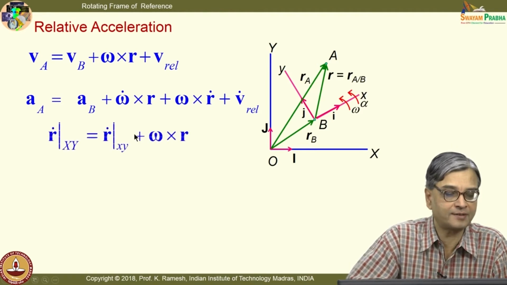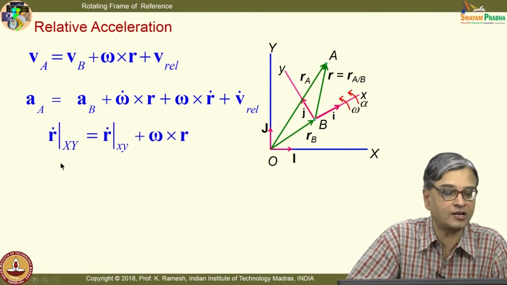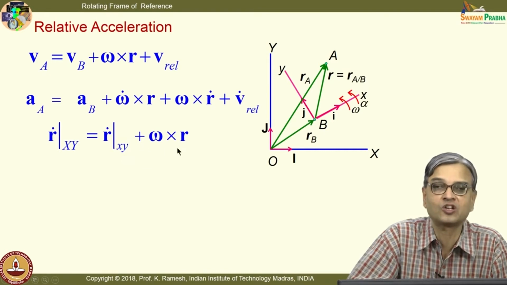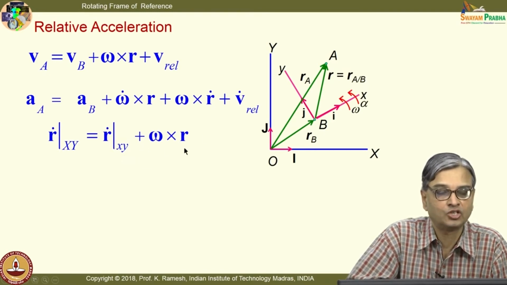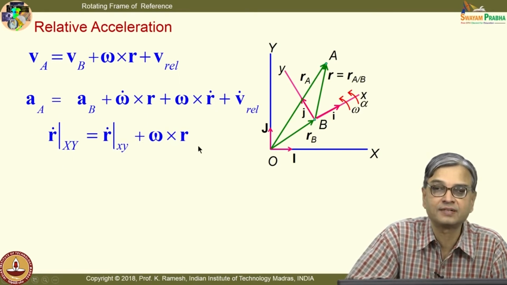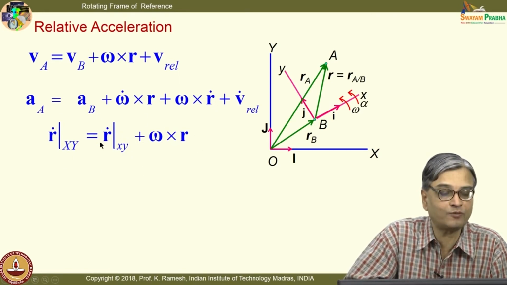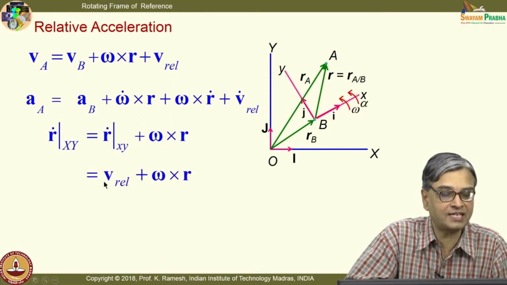I am going to do that systematically. I am going to recognize r dot capital Xy equal to r dot small xy plus omega cross r. So, when I have this r dot, I am going to replace it like this. And we have already looked at what is r dot small xy. The other symbolism which we have used was V rel. So, I have this as V rel plus omega cross r.